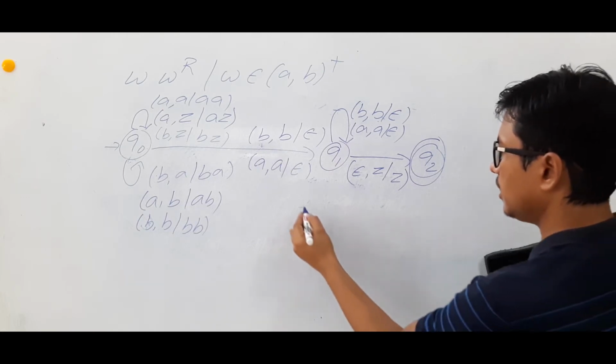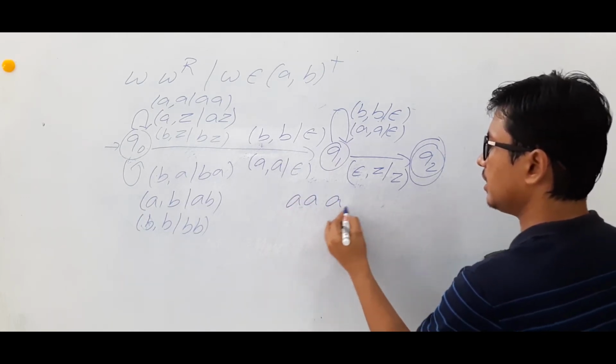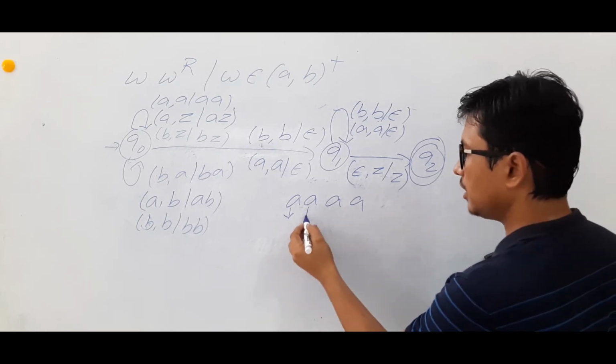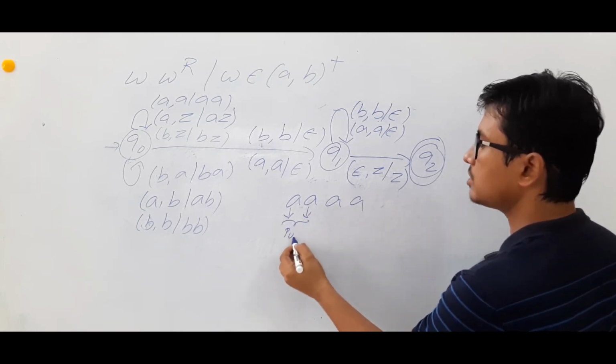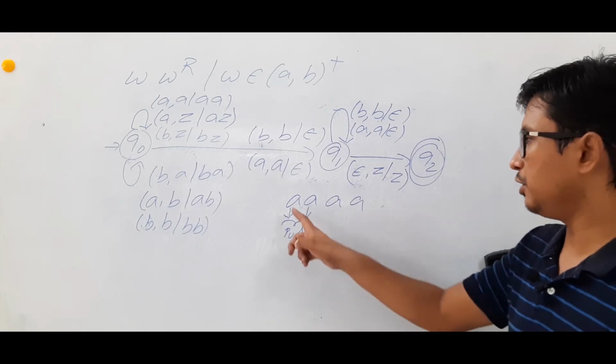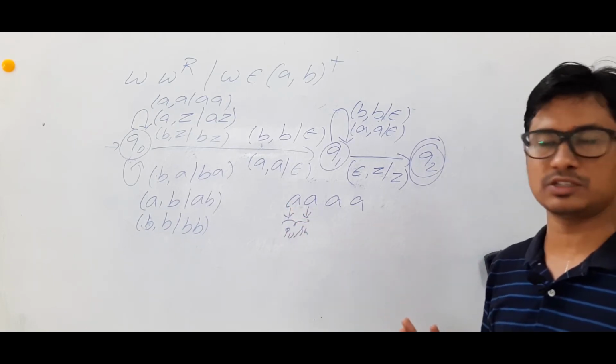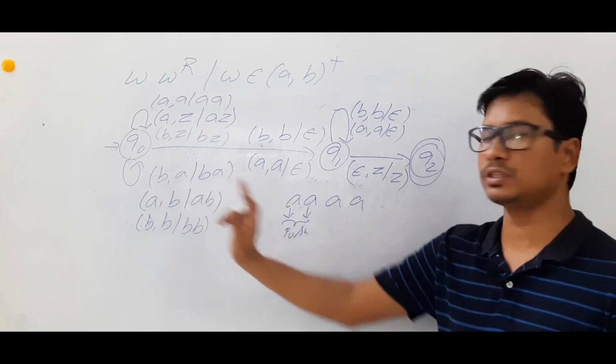Let's take that. If it is A, here you have performed the push operation. Here you have performed the push operation, meaning you have guessed correctly. You have pushed the first A. And the second time you have guessed that the center has not come, then obviously you will push that one.